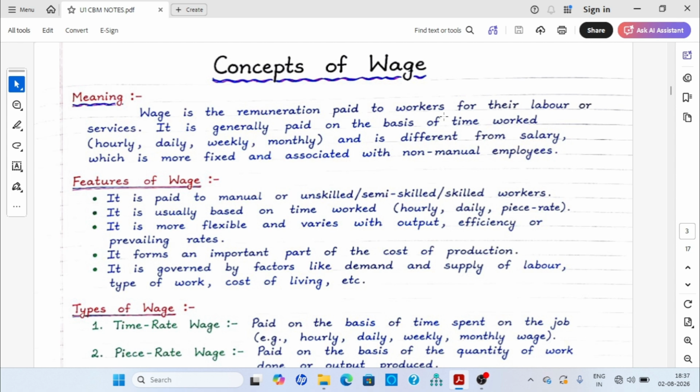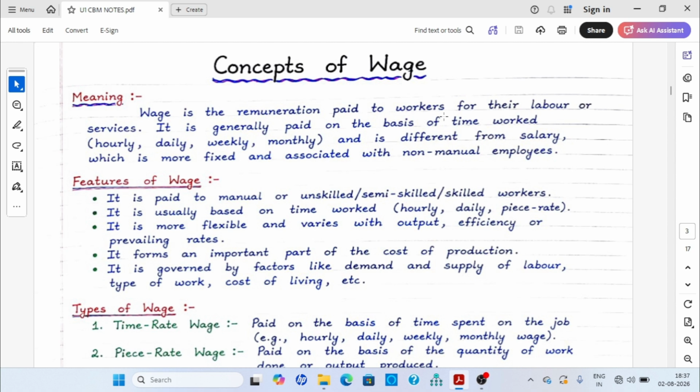Understood? This is completely different from salary, because salary is a fixed amount provided at the end of the month regardless of how much time or how many days you work, and it is associated with the non-manual employee. What are the features of wage? It is paid to manual, unskilled, semi-skilled or skilled workers. Now, tell me in the comment section the meaning of unskilled, semi-skilled and skilled worker.